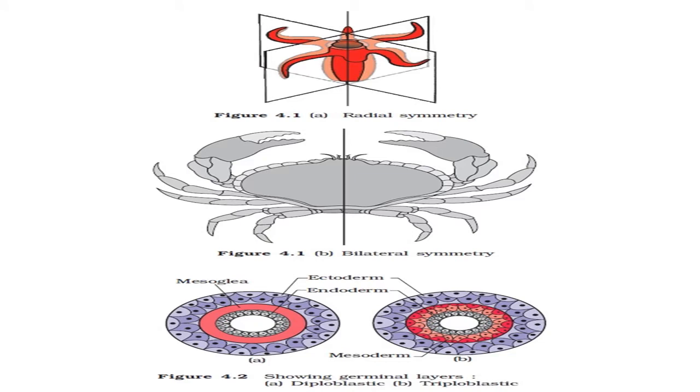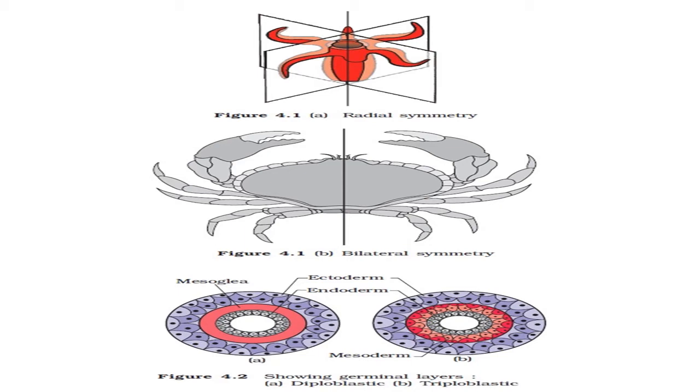Now let's study some features of classification by studying figures. Figure number 4.1, A and B, is regarding symmetry. In A you can see radial body symmetry. You can see here how the body is divided through a plane on the radius, and that's why it is known as radial symmetry.